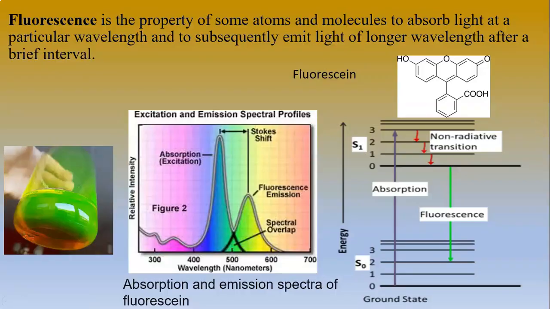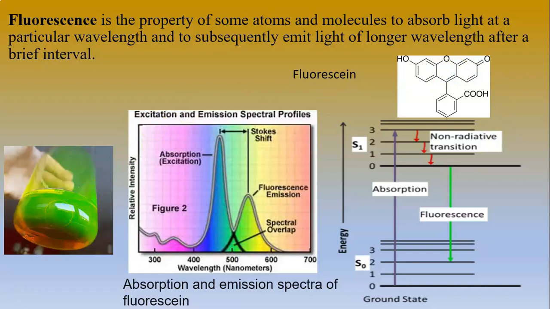Fluorescence is a property of some atoms and molecules to absorb light at a particular wavelength and to subsequently emit light of longer wavelength after a brief interval. In this session, we will discuss the fluorescence from a compound known as fluorescein. The structure of this molecule is given here. And this is a solution of fluorescein in water.